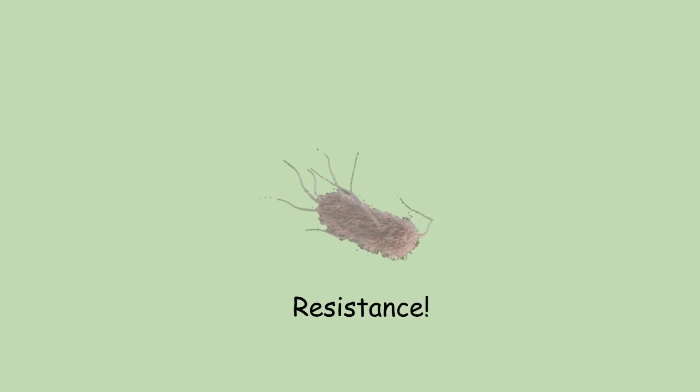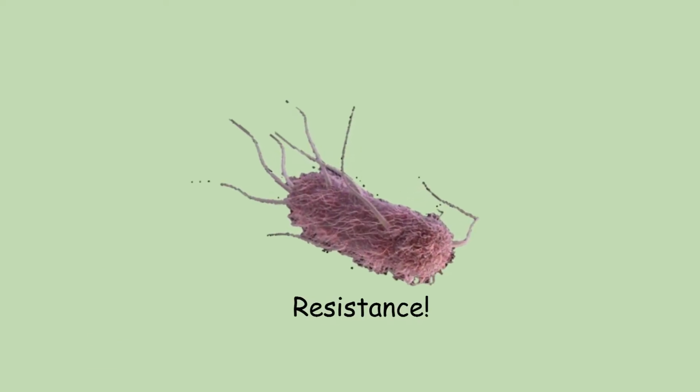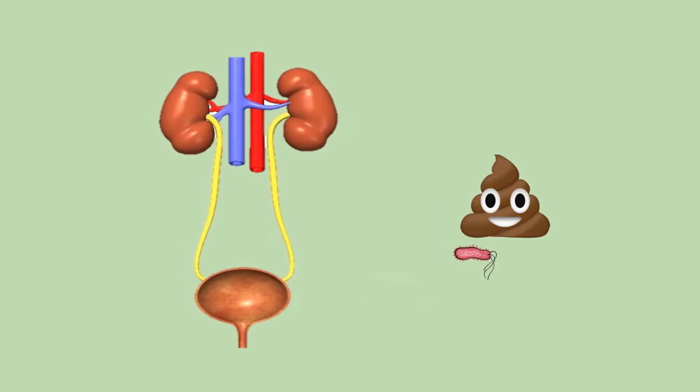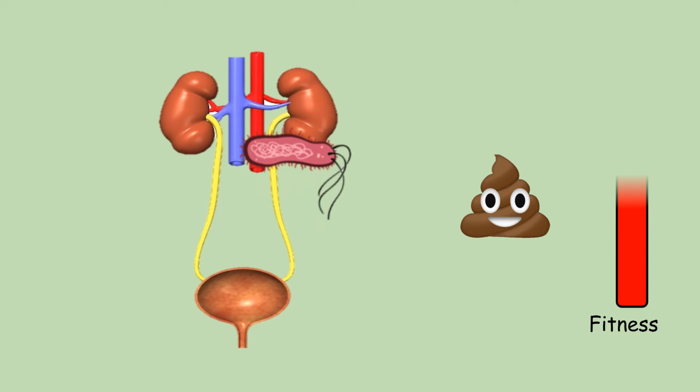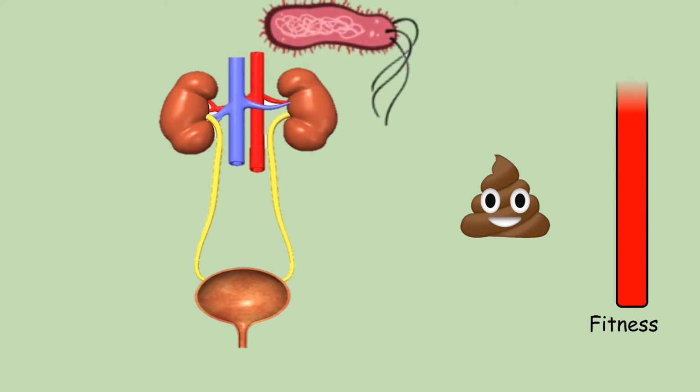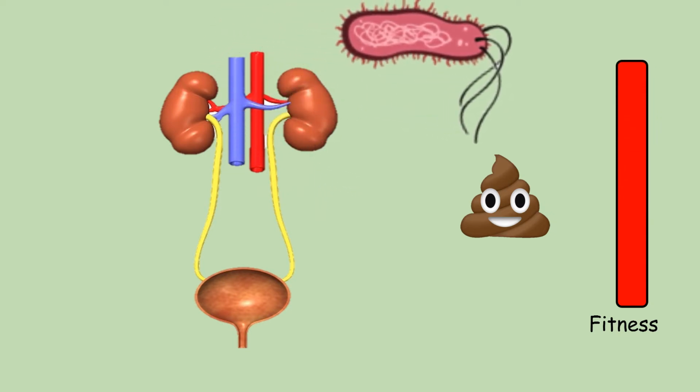If not, this means resistant factors in the genes of that strain have been expressed, and the surviving bacteria are now antibiotic resistant. How can we prevent UTIs when bacteria keep getting stronger? One study found that the ABU bacteria in the urine had few fitness genes. Bacteria in the bladder had more, kidney bacteria had even more, and bacteria found in the blood had the most fitness. This shows that bacteria have evolved to inhabit further up the urinary tract.